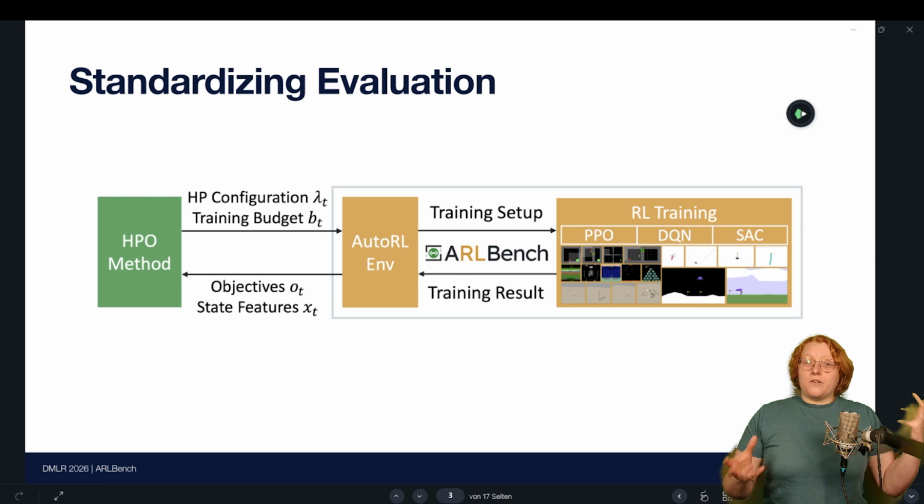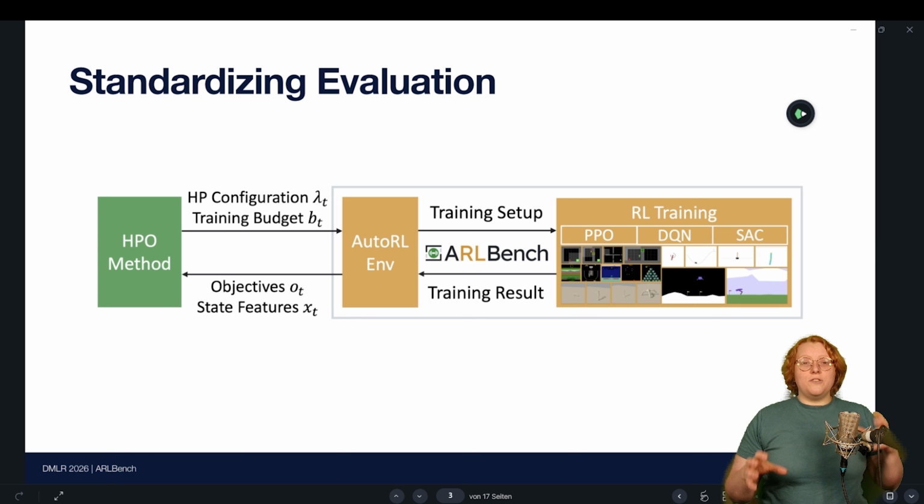That means what we want to evaluate is a hyperparameter optimization method. So we built an interface, a benchmark for that. This hyperparameter optimization method in green receives objectives, so it could be something like an evaluation reward, and optionally also state features, so we can go beyond black box methods in principle. And then the method selects a hyperparameter configuration to try, which is drawn from a uniform search space, so every method has the same range available. We can also run different training budgets, meaning we're compatible with partial evaluations or even dynamic configuration.